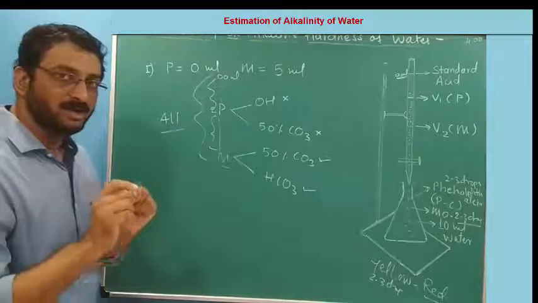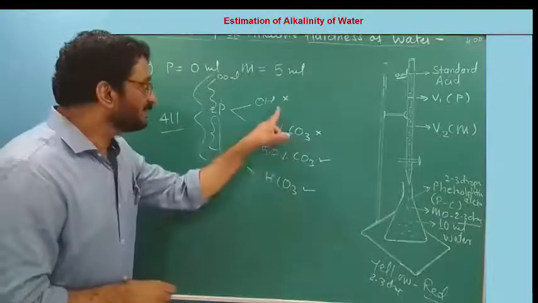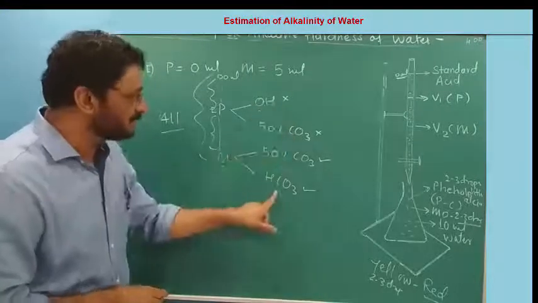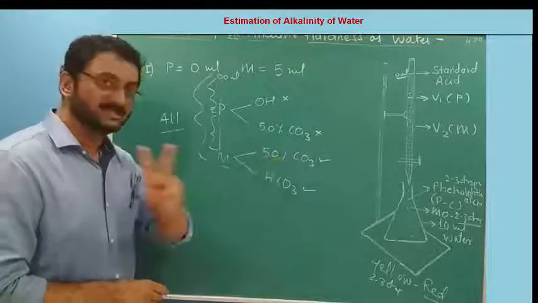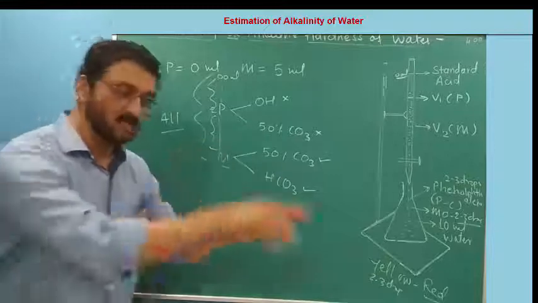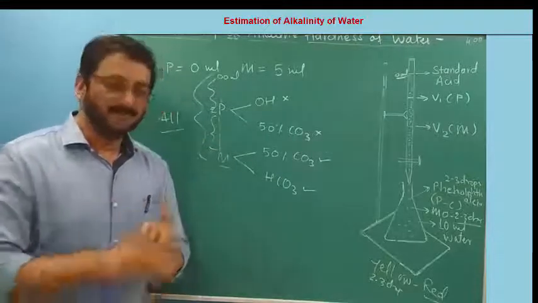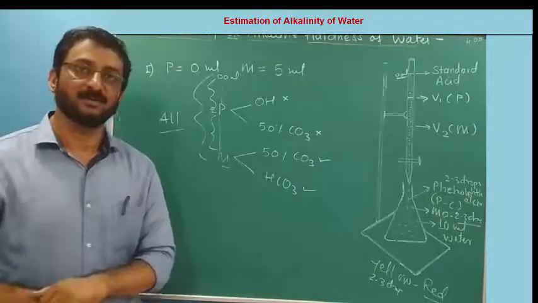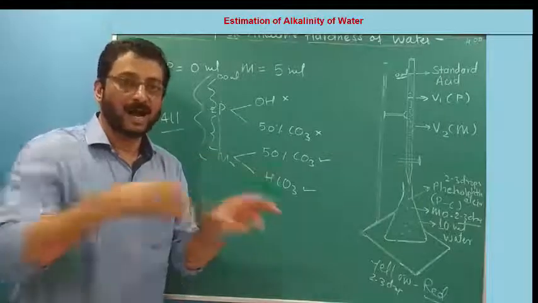But one point to be remembered. Like this is one student, this is second student, this is third student. If CO3 is the second student, if it is present in the class, it is fully present. If it is absent in the class, it is fully absent. It is not half present, half absent.